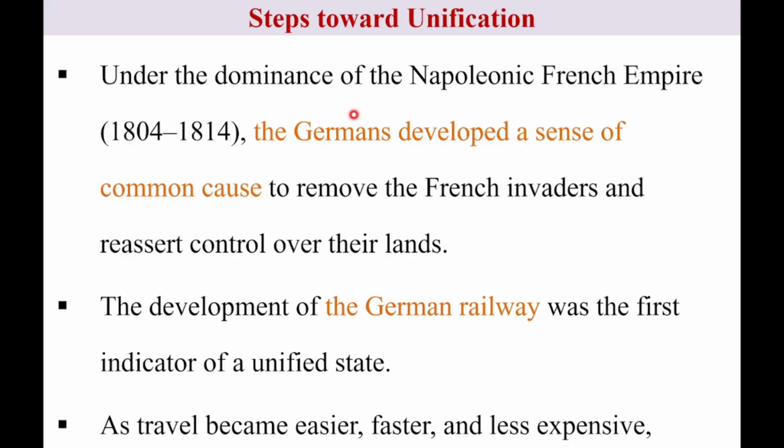Okay, so the first step in German unification: the Germans developed what? A sense of common cause, to remove the French invaders. That means from 1804 up to 1814, Germany was under the domination of the Napoleonic French Empire. You know, at grade 9, what we call the Napoleonic era.